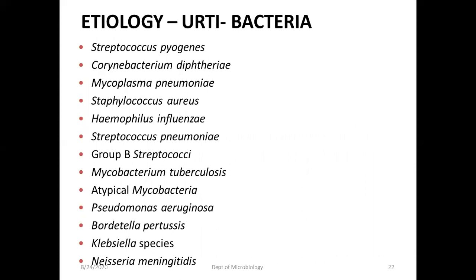The etiological agents for upper respiratory tract infection: the bacteria responsible for respiratory tract infections are listed below. Streptococcus pyogenes, Corynebacterium diphtheriae, Mycoplasma pneumoniae, Staphylococcus aureus, Haemophilus influenzae, Streptococcus pneumoniae, group B streptococci, Mycobacterium tuberculosis, atypical mycobacteria, Pseudomonas aeruginosa, Bordetella pertussis, Klebsiella species, Neisseria meningitidis. We can also add Acinetobacter species. So these are the bacteria responsible for causing URTI.